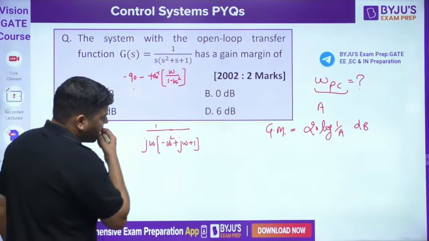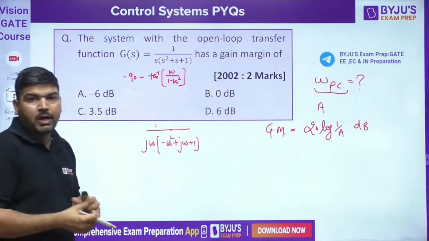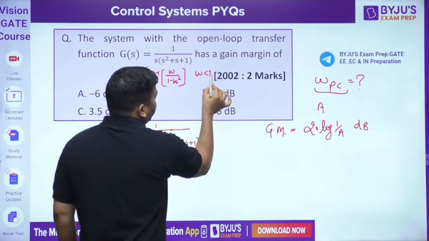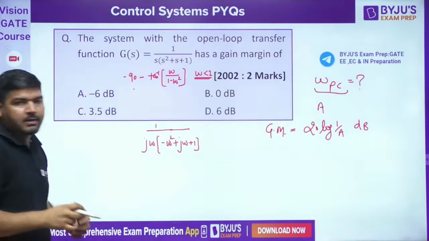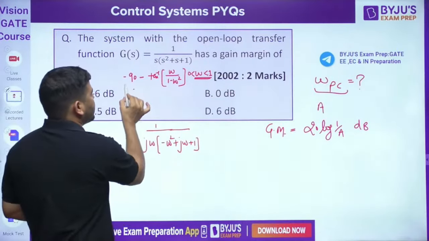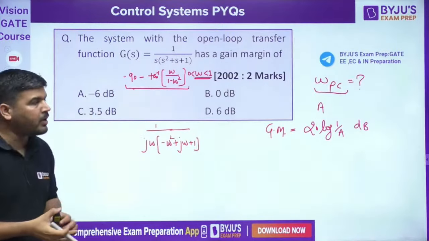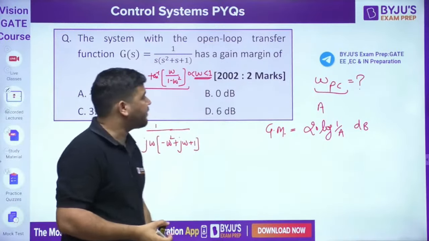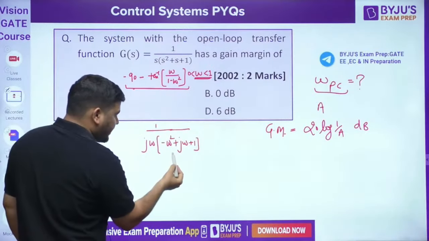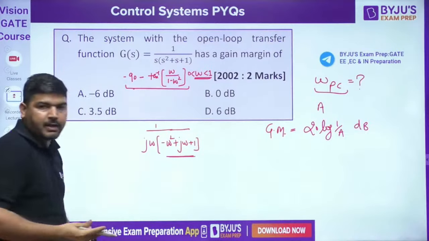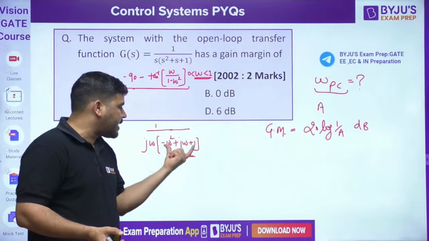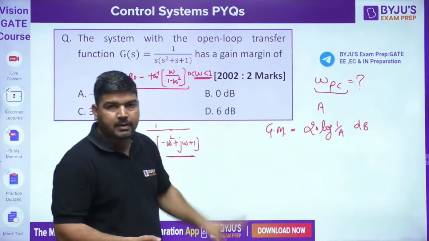But let me tell you guys, this phase is correct only if omega is less than 1. Why? If omega is less than 1, and obviously greater than 0, 0 to 1, this phase is correct. This phase expression is correct only if omega is between 0 and 1. Why so? Because we know that if omega is between 0 and 1, then this complex number will lie in the first quadrant. And in the first quadrant, the angle is tan inverse of imaginary part by real part, and you can directly solve like this.